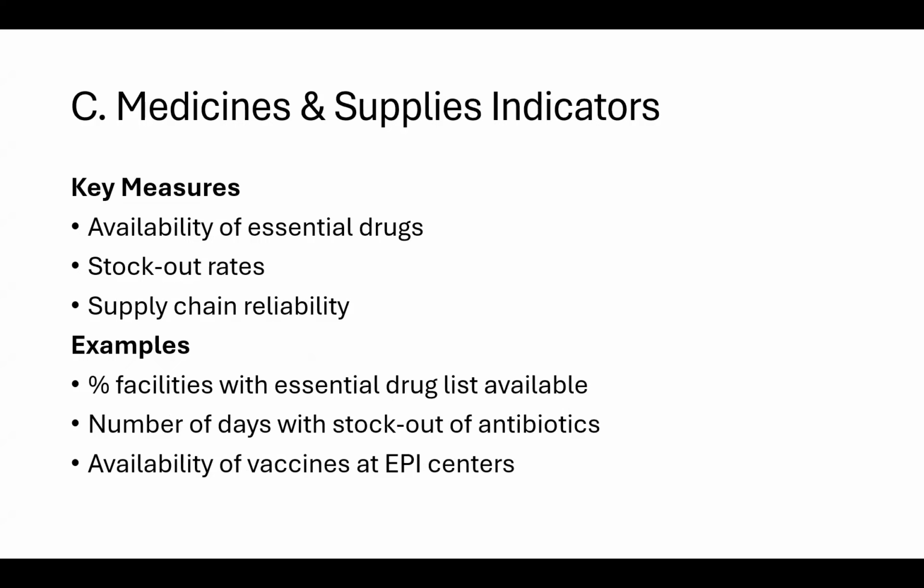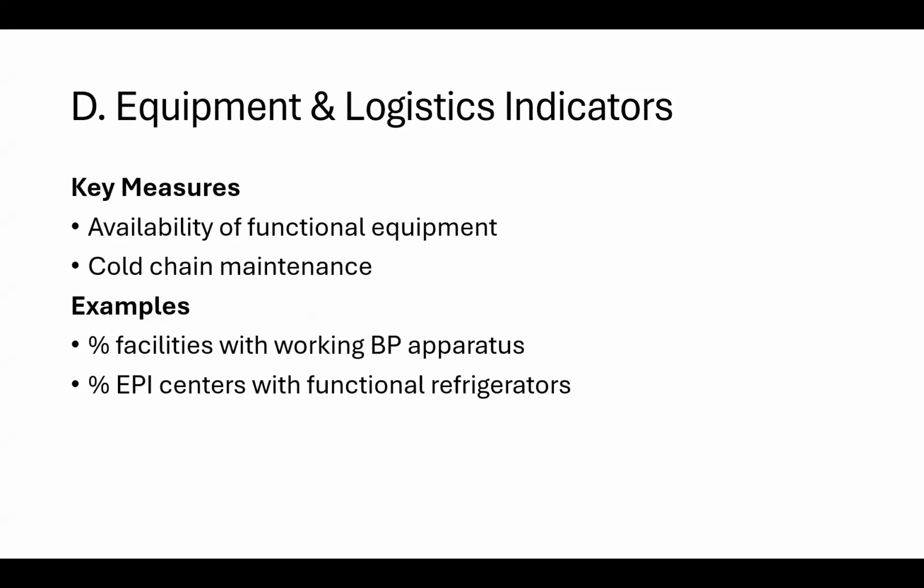Then we have medicines and supplies indicators. For these, key measures are availability of essential drugs, stock out rates, supply chain reliability. The examples include facilities with essential drug list available, number of days with stock out of antibiotics, availability of vaccine at EPI center. So, as you can imagine, these are a few of the examples. Everything related to medicine and supplies can be put into these indicators.